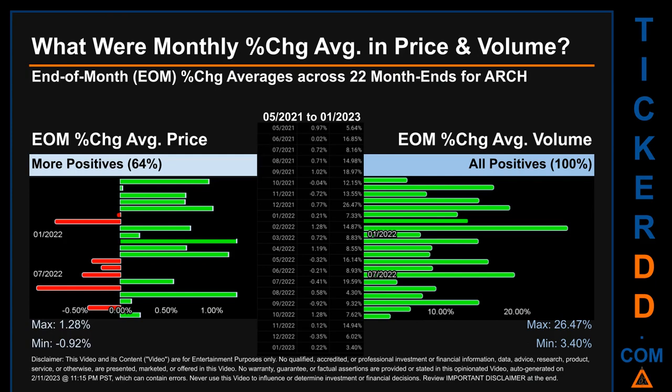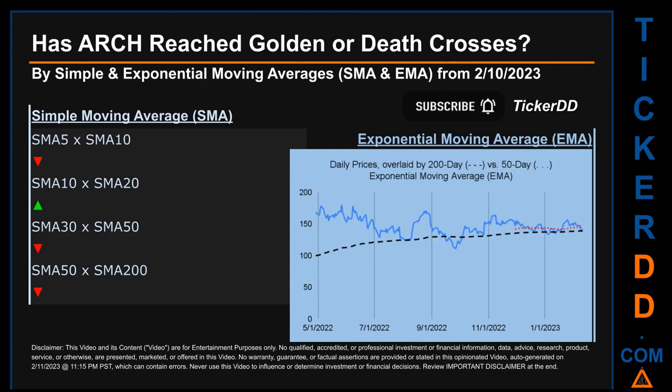Price saw an end-of-month max of 1.28% in average percentage change along with a minimum of -0.92%. For volume, the maximum and the minimum monthly percentage change were respectively 26.47% and 3.40%.